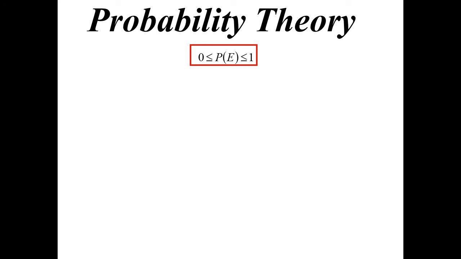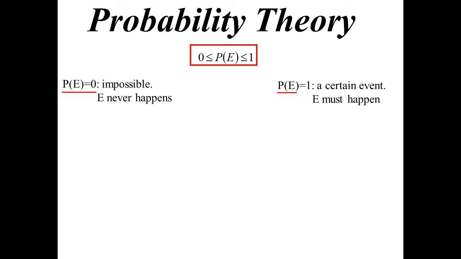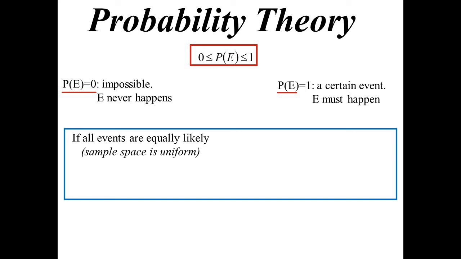Now, you'll recall that a probability of something must lie between 0 and 1. I mean, yes, theoretically it could be 0 and it could be 1, but usually it's going to lie between 0 and 1. If it did happen to equal 0, then we're saying the event is impossible, it could never happen. And if it was at the other extreme, we'd call that a certain event. It has to happen. If all the events are equally likely, so every possibility in the sample space has an equal probability of happening, we'd say it's uniform.